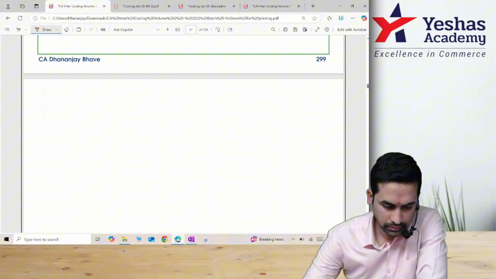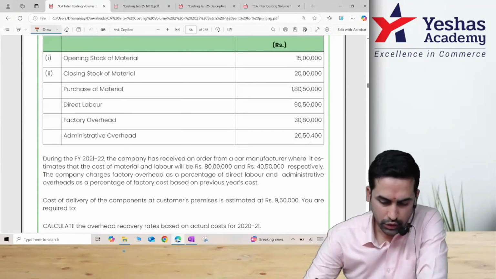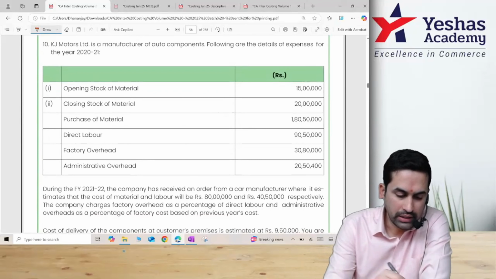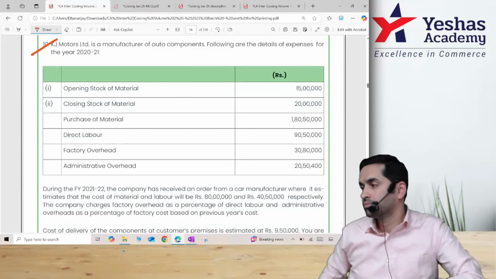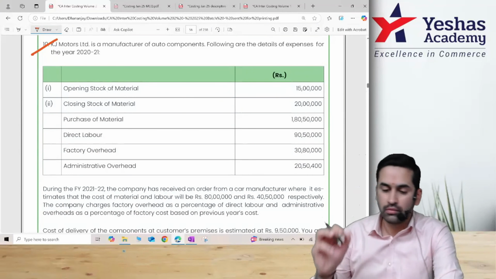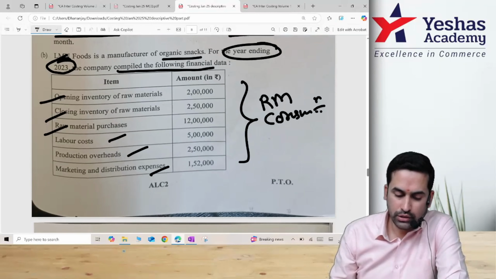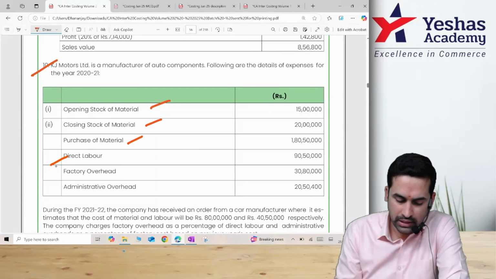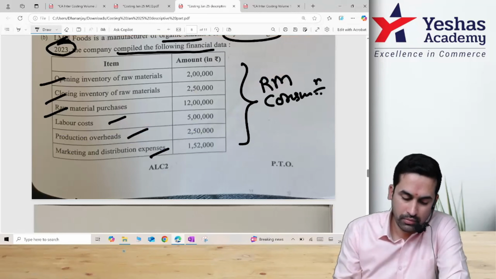Anybody? Yes. This question. Page number 299, all of you. I think it is exactly the same sum. Everybody, question number 10, page number 299. I'll keep the question paper also open. See this. Opening stock, closing stock, RM purchase. Opening stock, closing stock, RM purchase. Labor, factory. Here we had admin. In the question paper they have marketing.